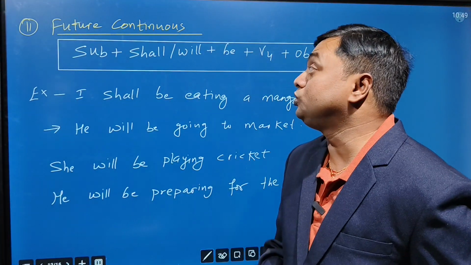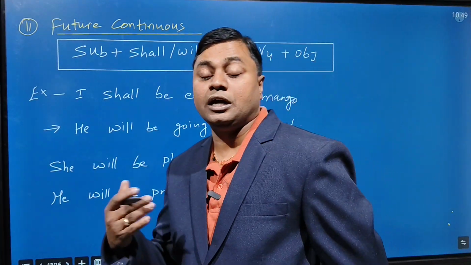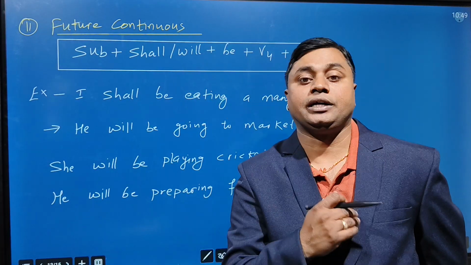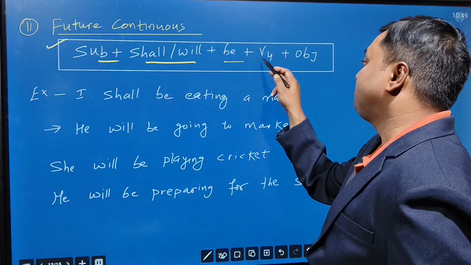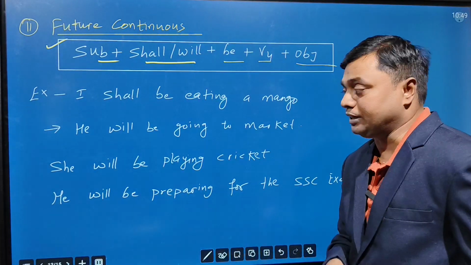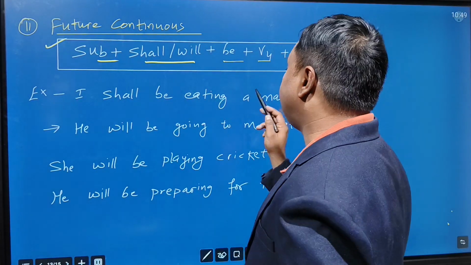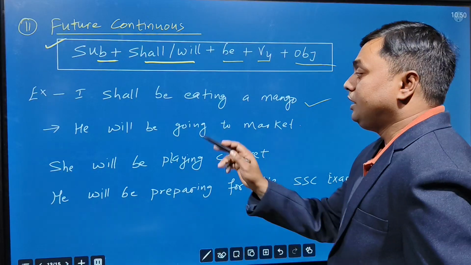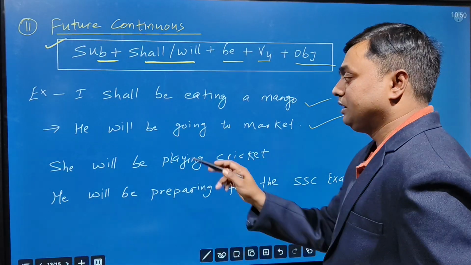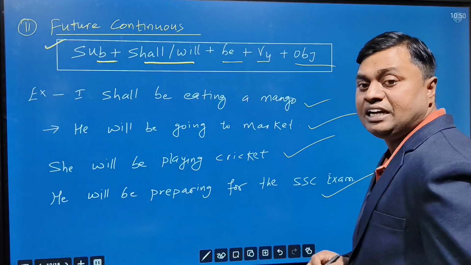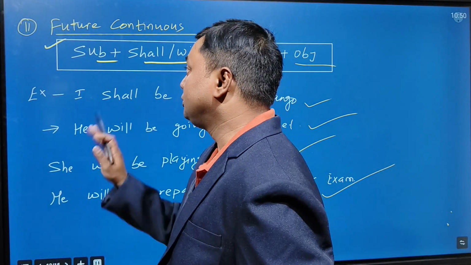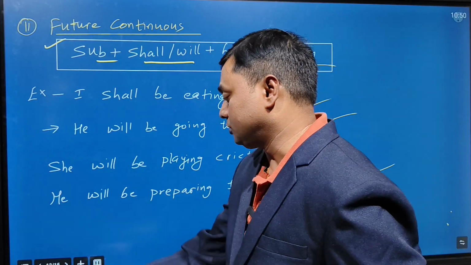Next, we talk about the future continuous. It means work will be continuously going on in the future time. So how is the structure? Subject plus shall/will plus be plus V4 plus object. For example, I shall be eating a mango. He will be going to market. She will be playing cricket. He will be preparing for the SSC exam. Yes or no? So this is the future continuous.